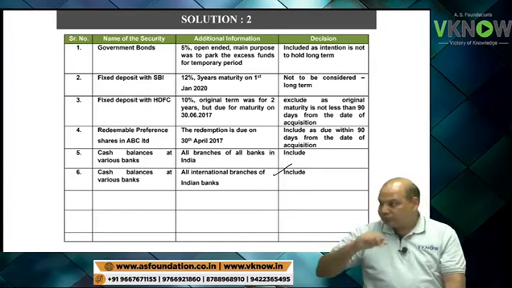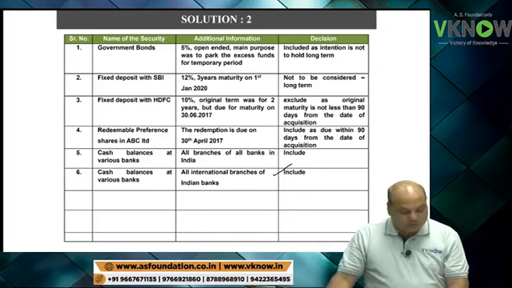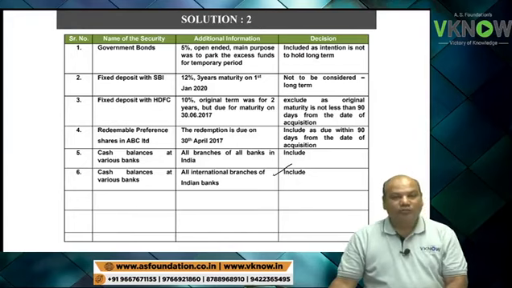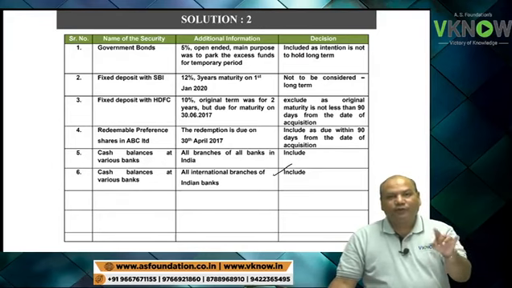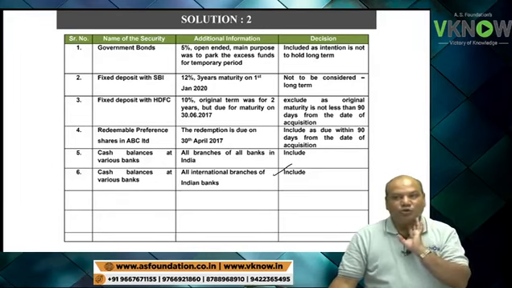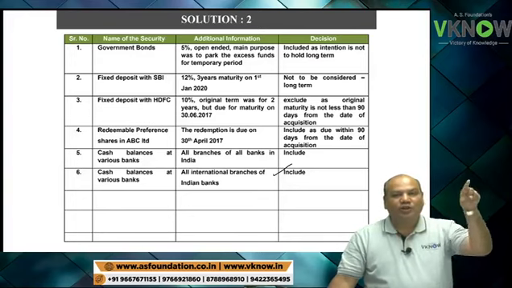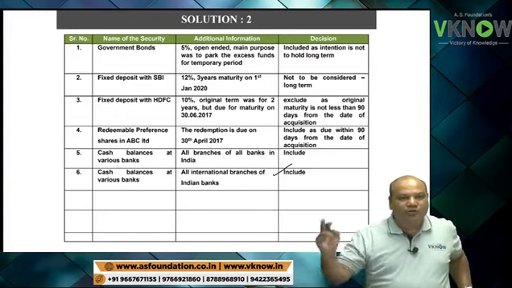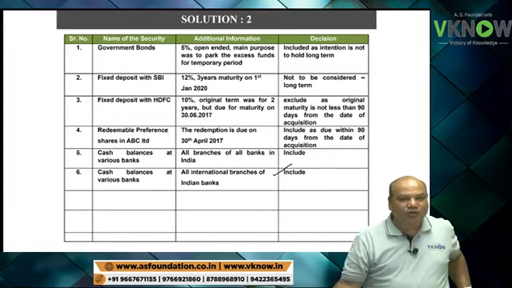Point number 7, cash balance at various banks, branches of foreign banks outside India. So you have balance in a foreign branch of a foreign bank. Suppose you have a bank account balance with Citibank in USA or with HSBC Bank in USA.